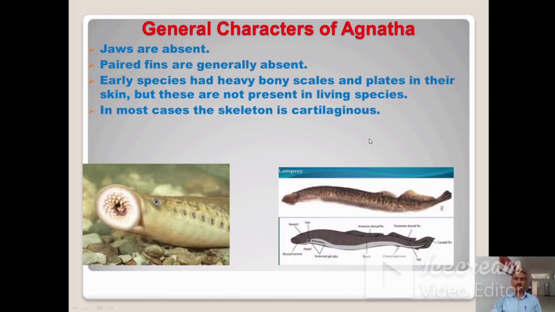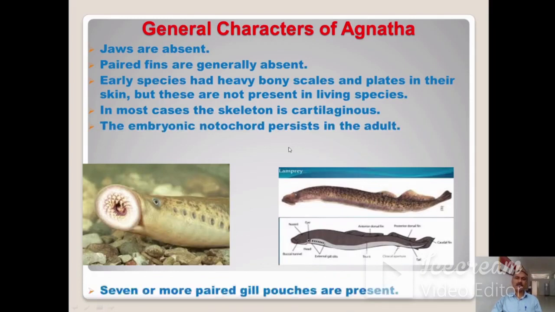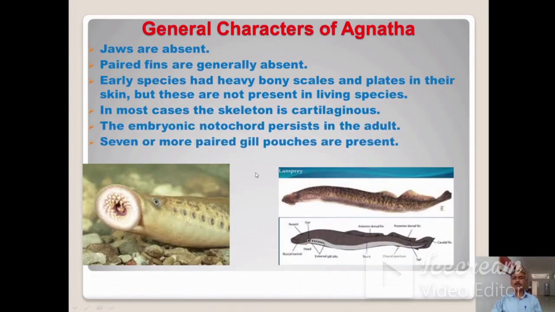You know that skeleton is of two types, cartilaginous and bony. In Agnatha, the majority of the animals have a cartilaginous skeleton. The embryonic notochord persists in the adult. Seven or more paired gill pouches are present. Here in this figure you can see seven, sometimes more than seven, gill pouches in this animal.